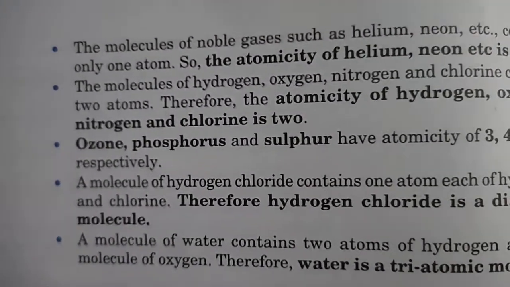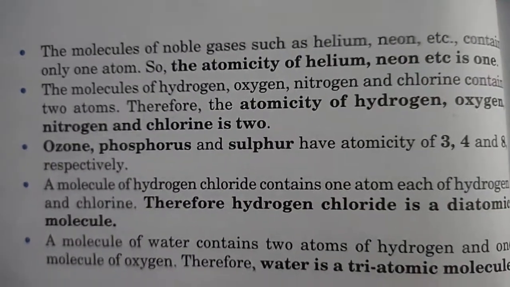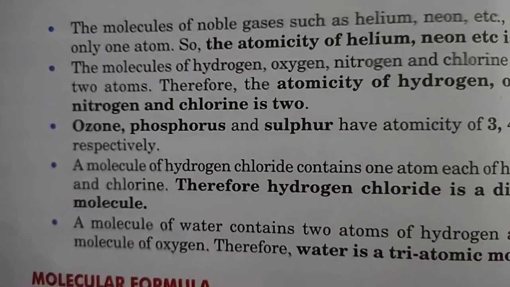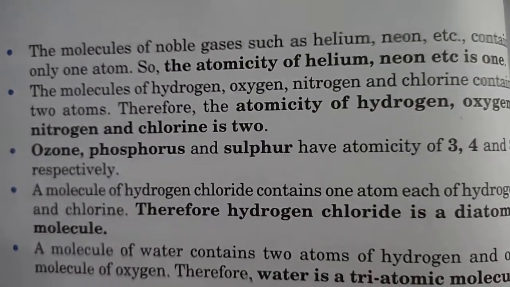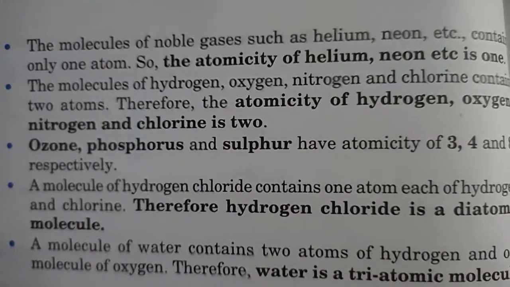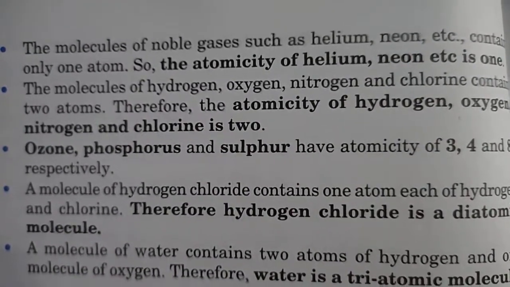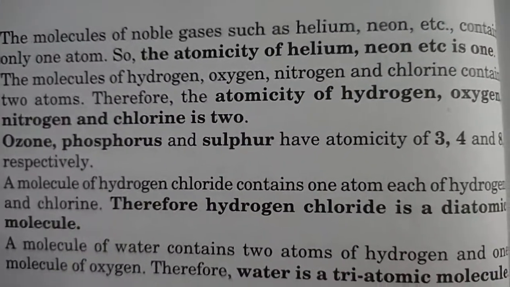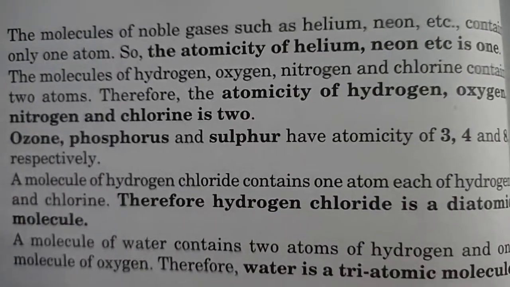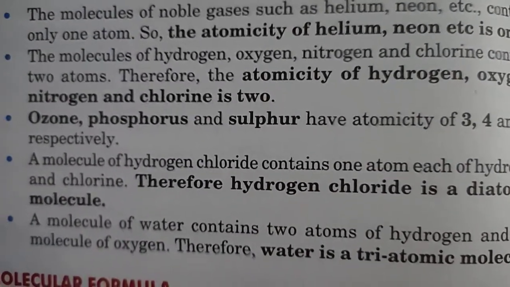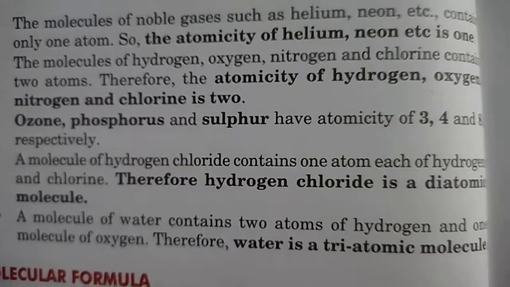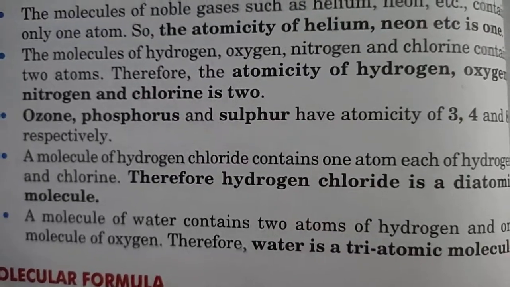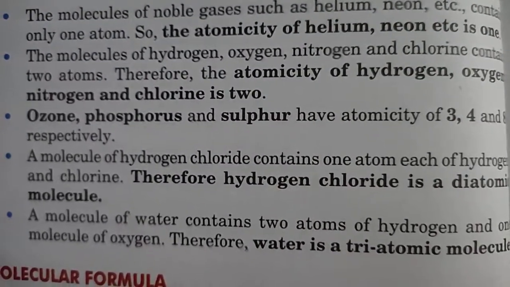The molecules of hydrogen, oxygen, nitrogen and chlorine contain 2 atoms. Wherever you see a chemical reaction, you can see that hydrogen, oxygen, nitrogen and chlorine always exist as H2, O2, N2 and Cl2. So that is why the atomicity of these is 2. Now ozone, phosphorus and sulfur, very important. The atomicity of ozone is 3, phosphorus 4 and sulfur 8 respectively.